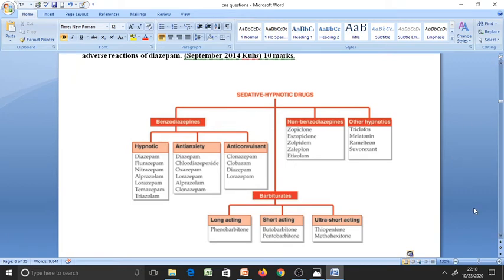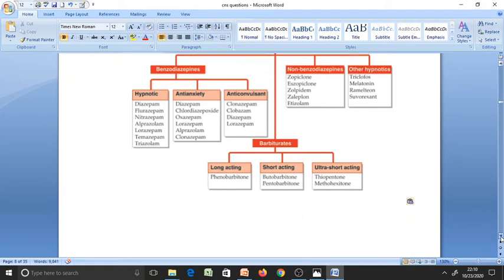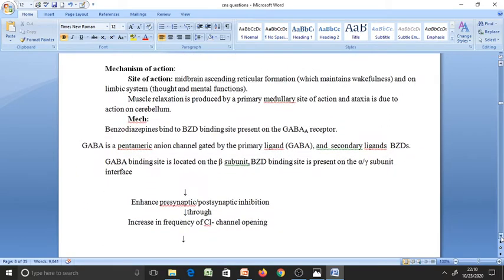Okay. Now coming to the mechanism of action of benzodiazepines. Before studying the mechanism of action, we should know the site of action. They act on the midbrain ascending reticular formation, which maintains wakefulness, and on the limbic system, which maintains thought and mental function. Muscle relaxation is produced by its action on the medulla, and ataxia is due to its action on the cerebellum.